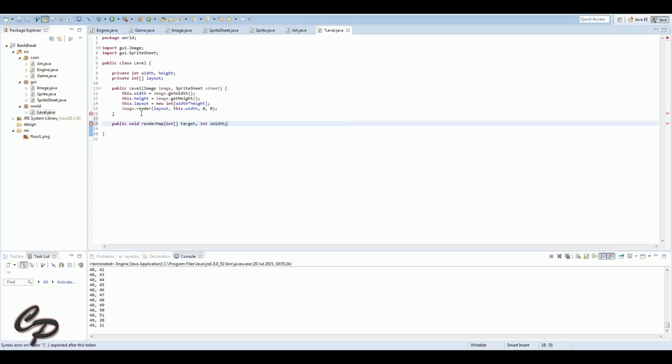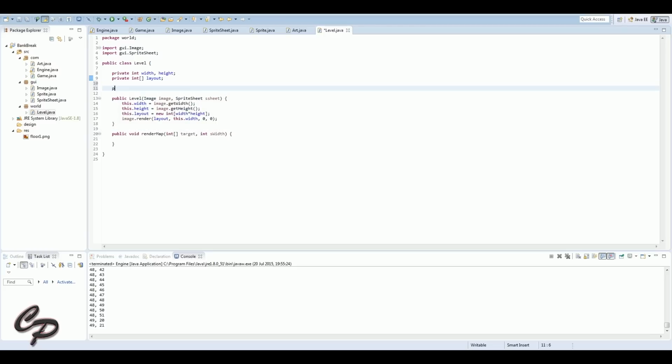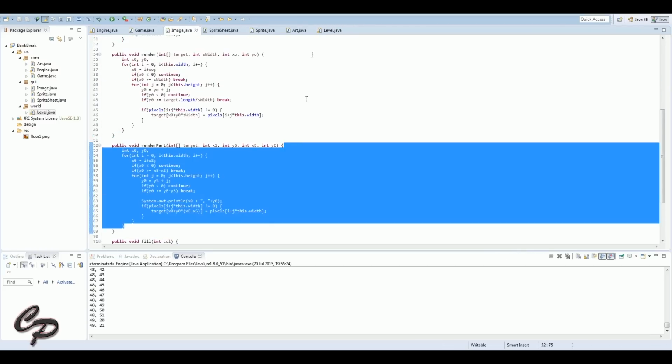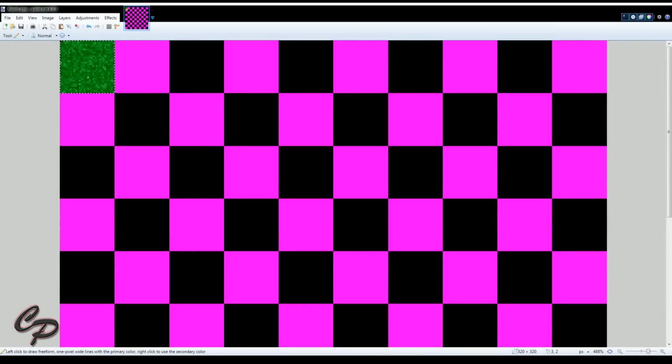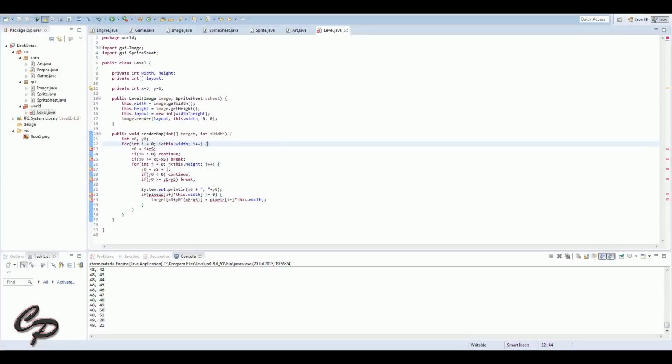Next, I make a function called render map. This takes the parameters of target and s width, and this just lets me print. And as you see, I go to put exactly on, basically go to type it all out again, then realise I can literally copy the render function from the image class over to here, and all it takes is a little bit of editing, and it will be good enough essentially to use here.